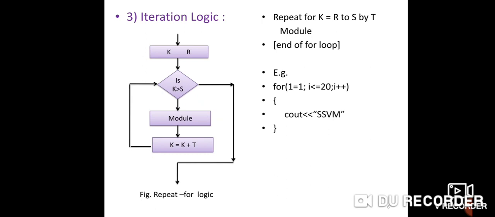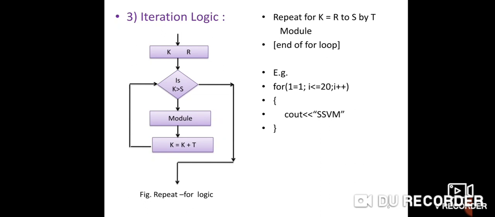See here, in the condition box, if k is greater than s, if this condition is satisfied, then out of the loop. If no, then the module will be executed, then k incremented by 1, again go to the control, means again check the condition, again execute this statement until the condition is satisfied. Then if the condition is satisfied, out of loop. It is called the repeat for loop.